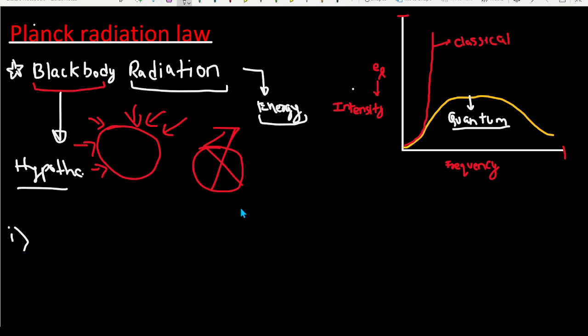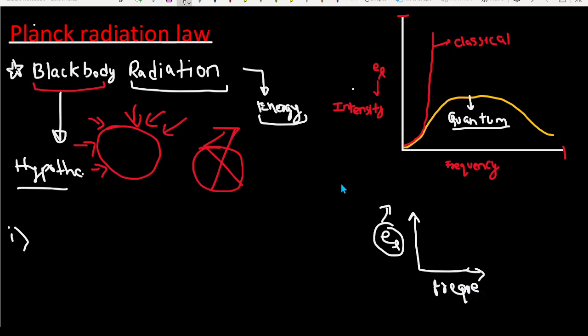It means in experiments, what was found is that I will try to make a diagram of what happens in the experiment. So in an easy way, this is, let's say, E lambda. What is E lambda again? You can say that it is the intensity of the energy that is emitted by the black body per unit area, per unit time, at a particular wavelength. So this is E lambda, and here you can say it will be frequency.